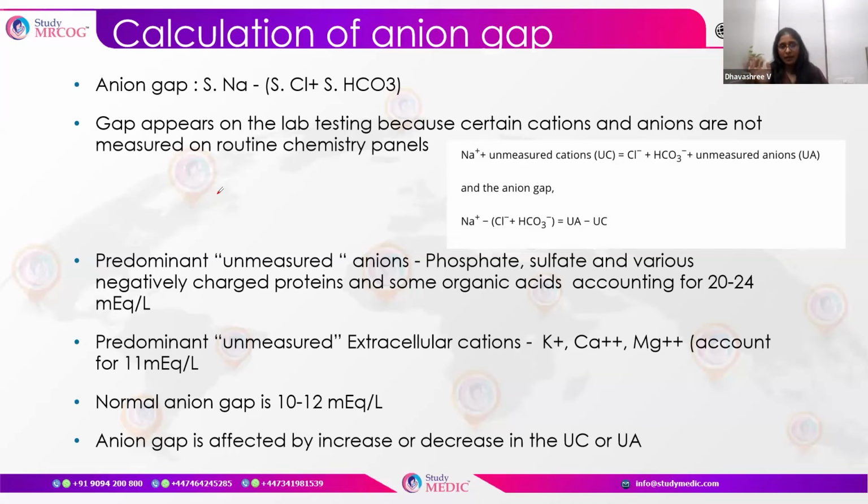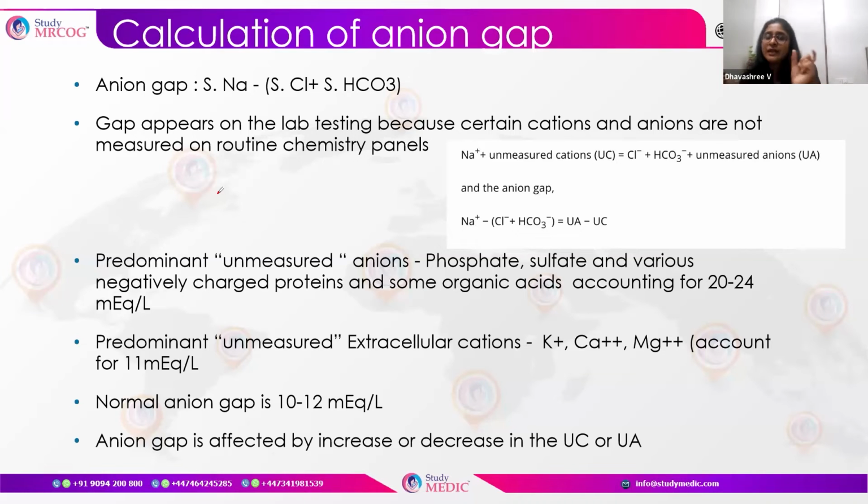In the extracellular cations, potassium, calcium, and magnesium are those which are not measured. So normally there is always an anion gap, which is approximately 10 to 12 milliequivalents. This anion gap can be altered because of the unmeasured cations or the unmeasured anions.